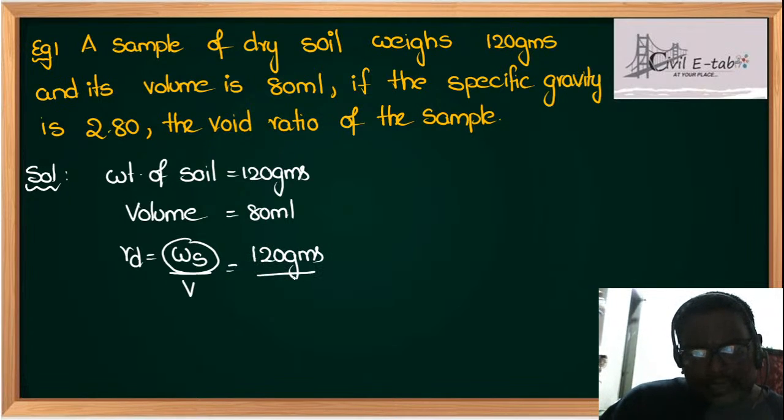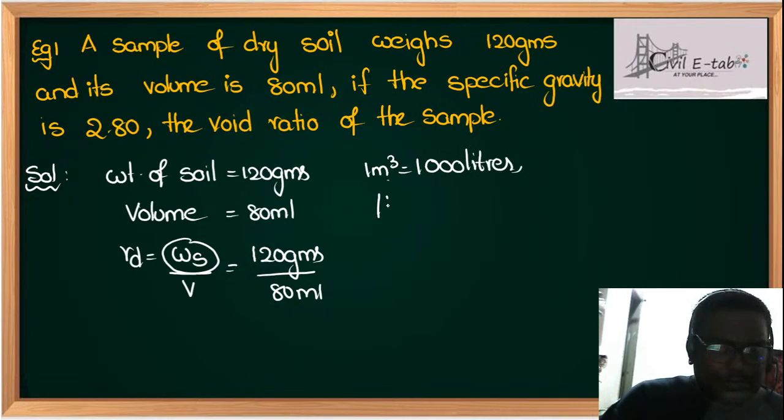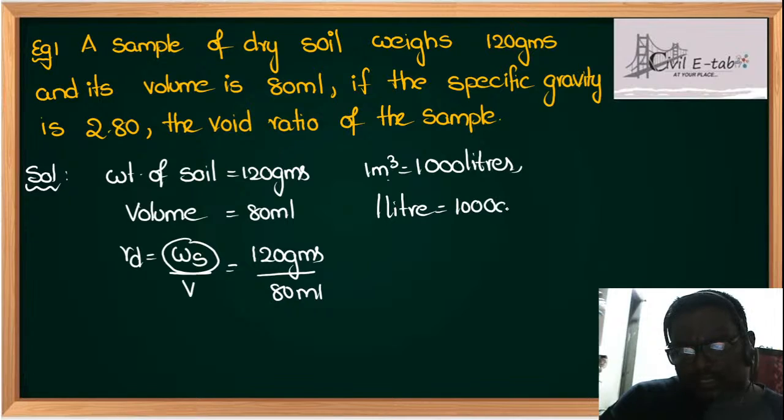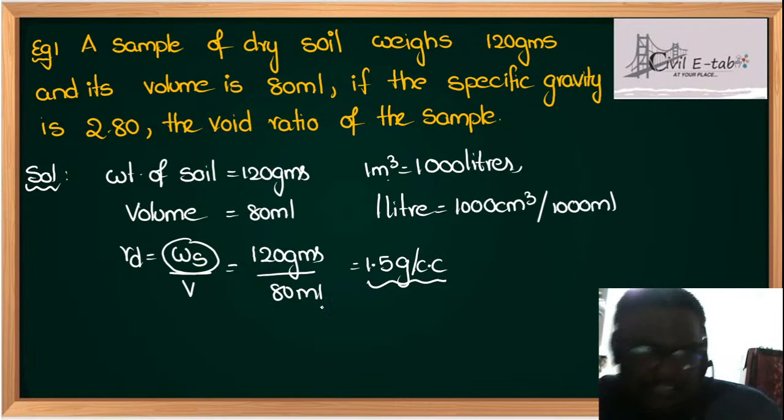upon 80 ml. Now students, you should be very clear about these conversions. 1 meter cube is equal to 1000 liters, and 1 liter is equal to 1000 cc, or 1000 centimeter cube, or 1000 ml, both are the same. So from this, gamma D can be written as 1.5 gram per cc, because we know gamma W in these units, that is the reason.